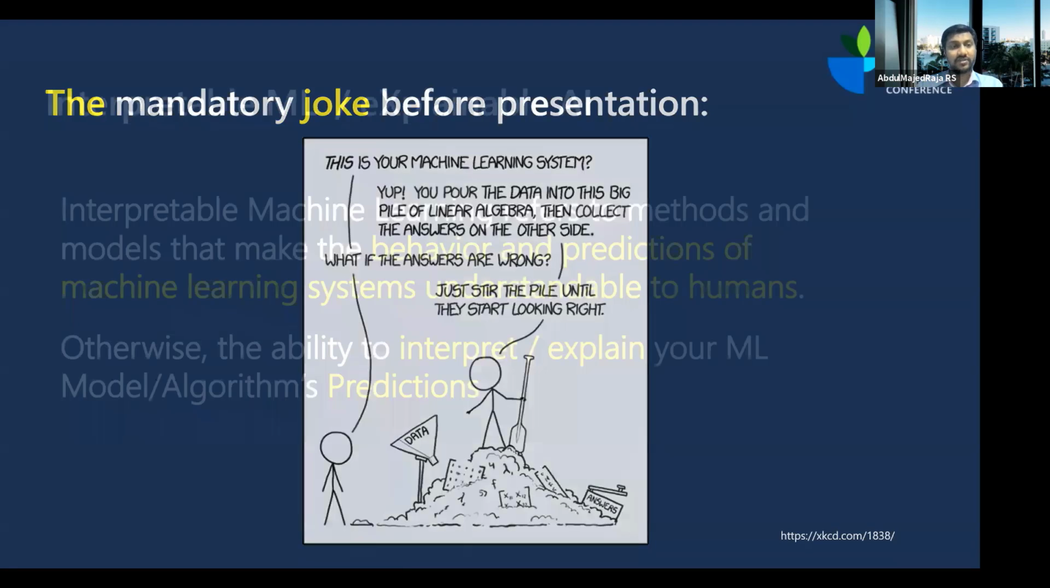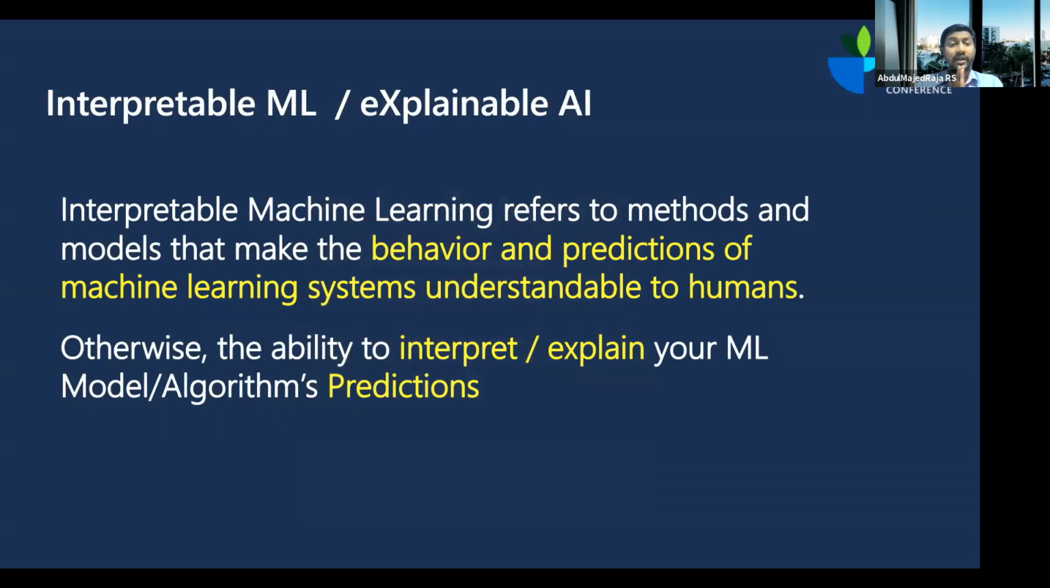Now let's move on to the serious subject. So what is interpretable machine learning or explainable AI? Interpretable machine learning refers to the methods or models that make a particular machine learning system's prediction or behavior understandable to human beings.